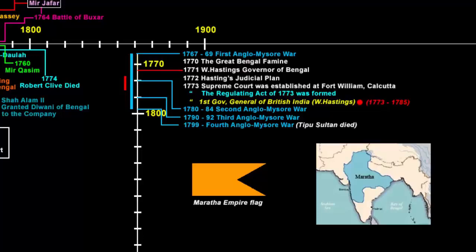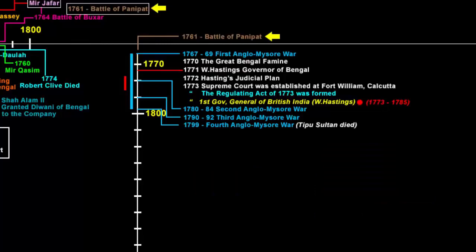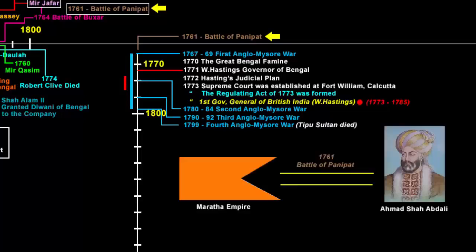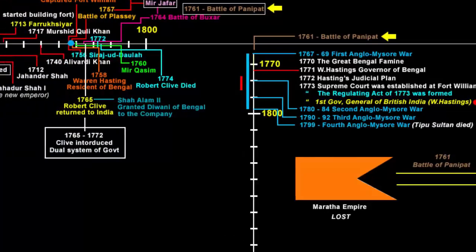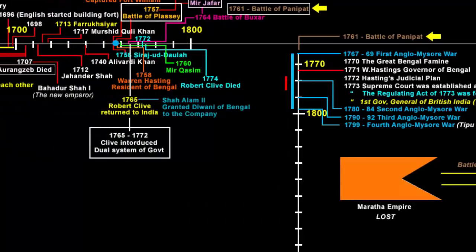After the end of the Third Battle of Panipat in 1761, the East India Company had an eye on the Maratha Empire, because in the Third Battle of Panipat, the Marathas were defeated by the King of Afghanistan, Ahmad Shah Abdali. We have already seen that the 1757 Battle of Plassey was the first major war that the company had won on Indian soil.